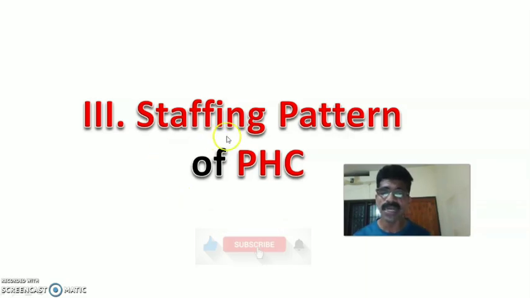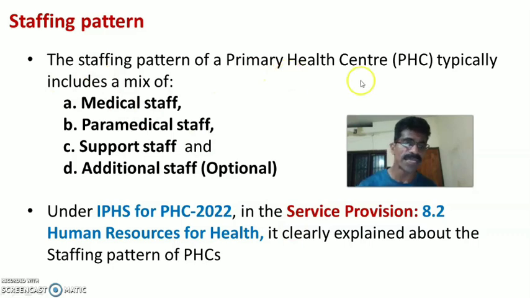The next section is staffing pattern of PHC. Staffing pattern, or human resource, manpower or health personnel of primary health center. The staffing pattern of a PHC typically includes a mixture of different categories of health personnel, including medical staff such as medical officer and staff nurses, then paramedical staff, then support staff, and additional staff for administrative activities, which is optional, not mandatory.